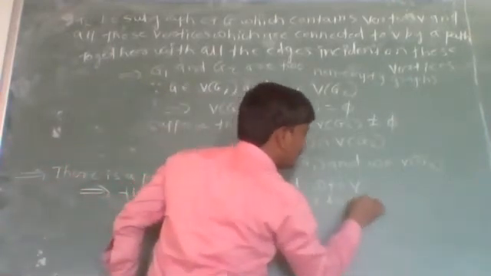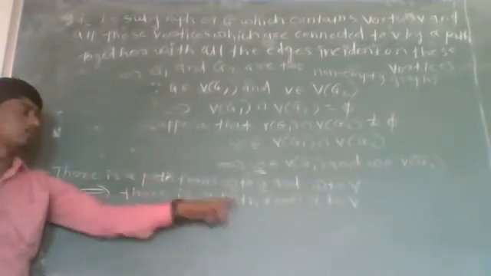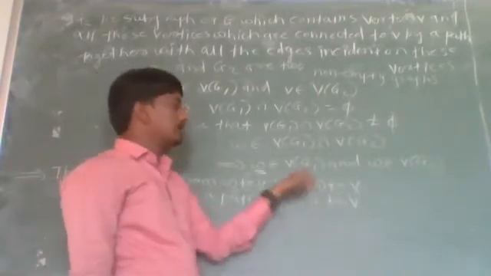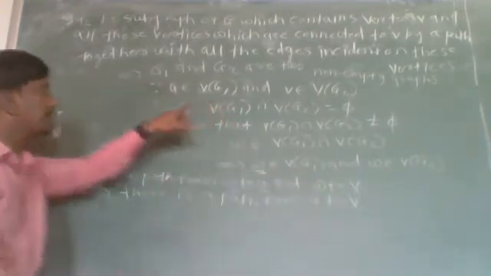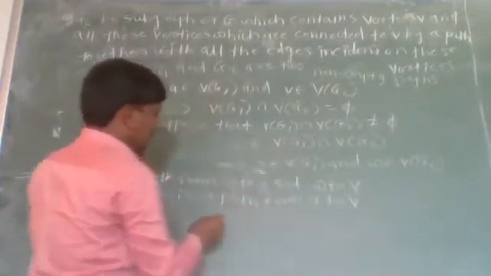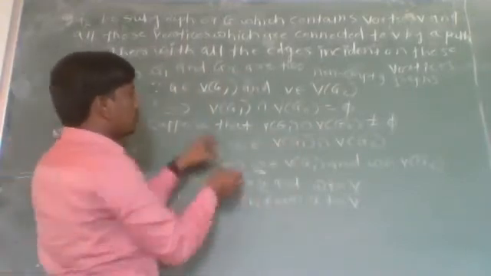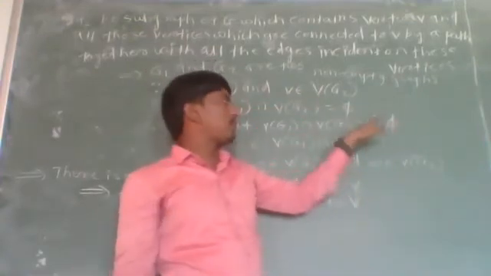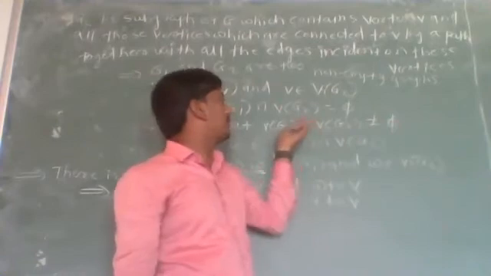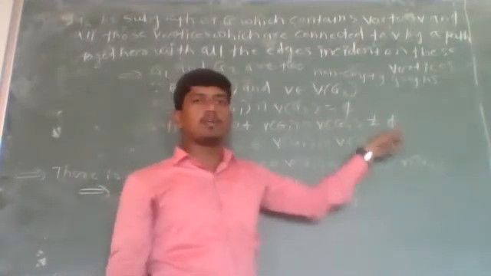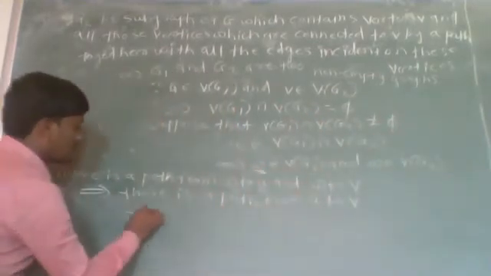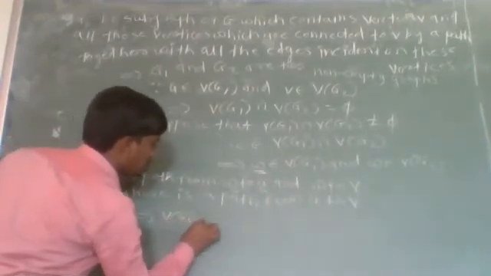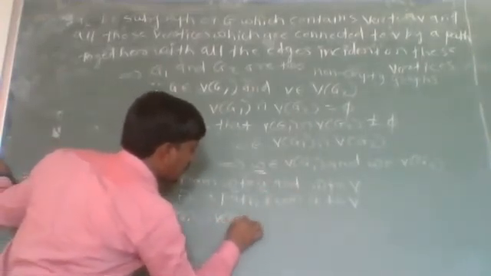But we have assumed that there is no path from U to V, so we get a contradiction to our assumption. The assumption is wrong, due to the statement that the vertex set of G1 intersection vertex set of G2 is not equal to empty set. Therefore, we can conclude that there is no vertex which is common between the vertex set of G1 and the vertex set of G2. So the vertex set of G1 intersection vertex set of G2 must be equal to the empty set.